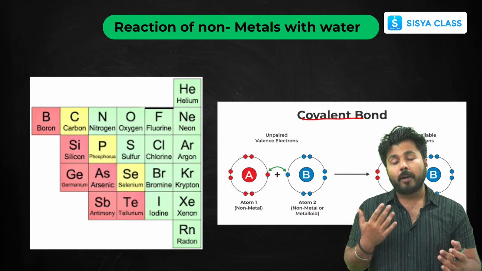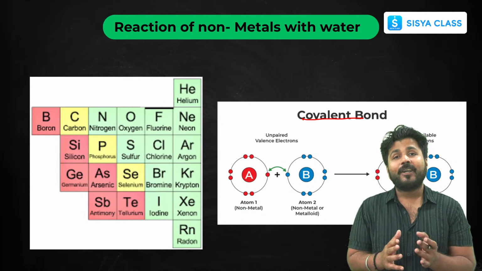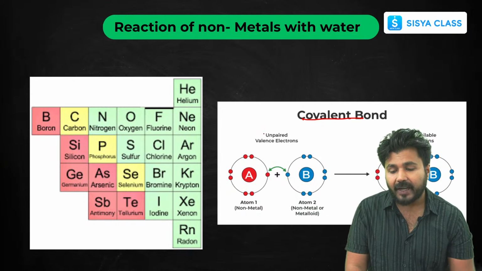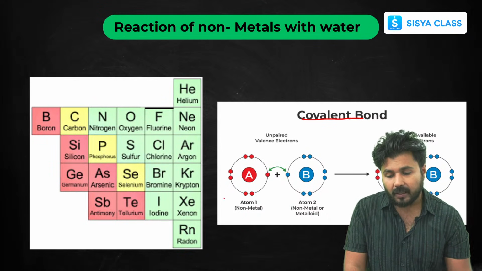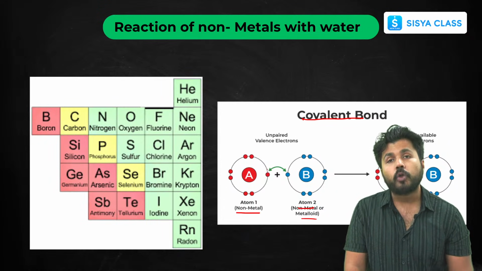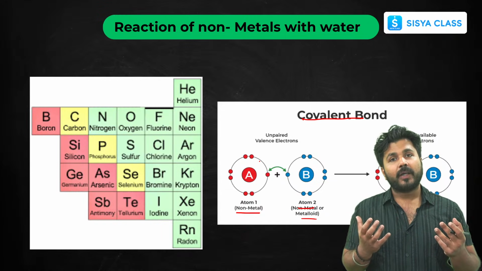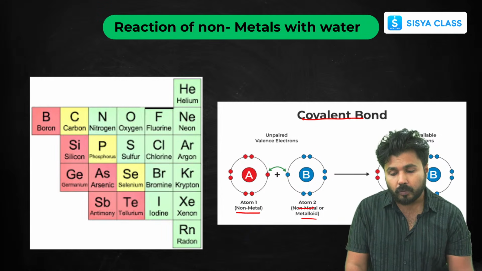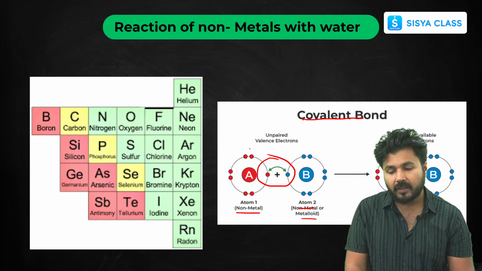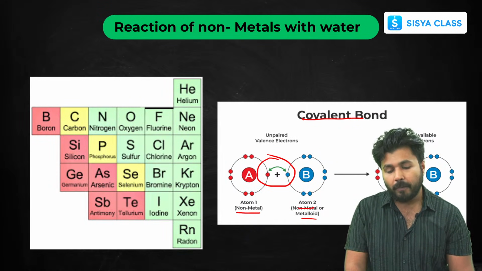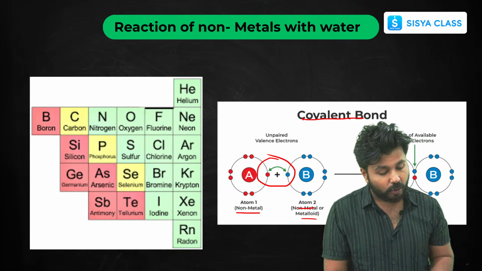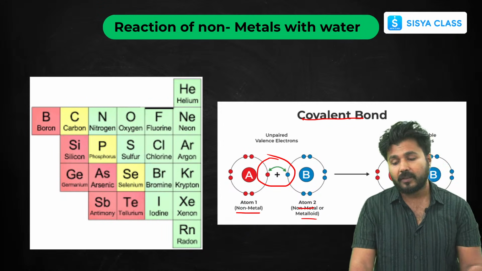If non-metals react with water, they will not be able to break the ions of water. That's why they will share electrons. If there is one non-metal and another non-metal or metalloid, both want to gain electrons, so nobody is eager to lose an electron. So what will they do? They will just share these electrons. That's why they form covalent molecules. This is very important for the exams, so at least for the next few days you have to learn this chapter.